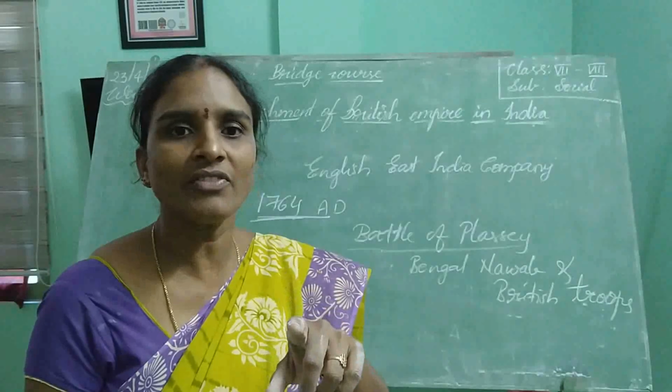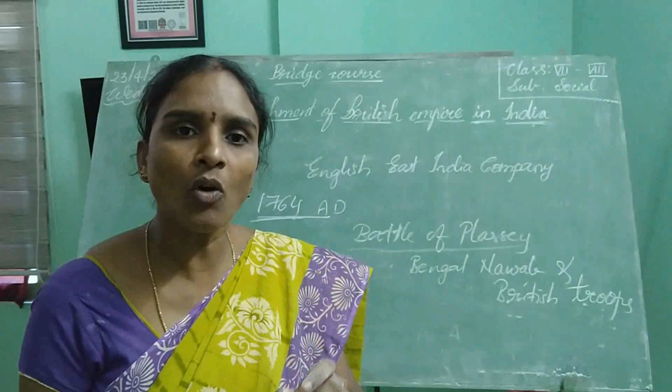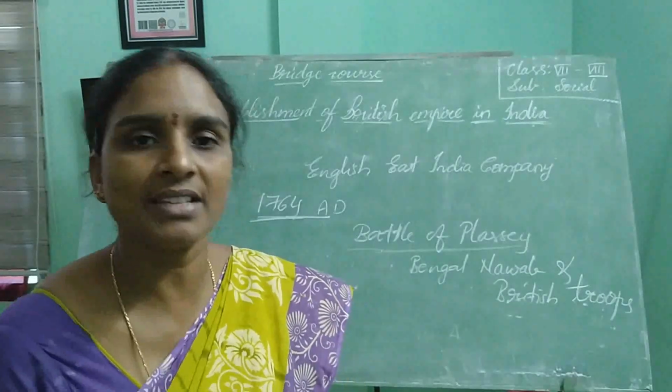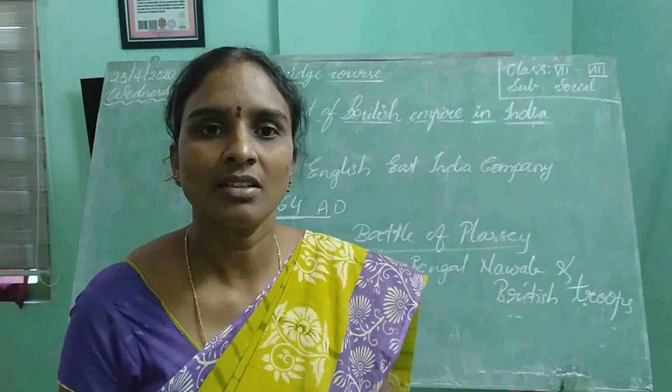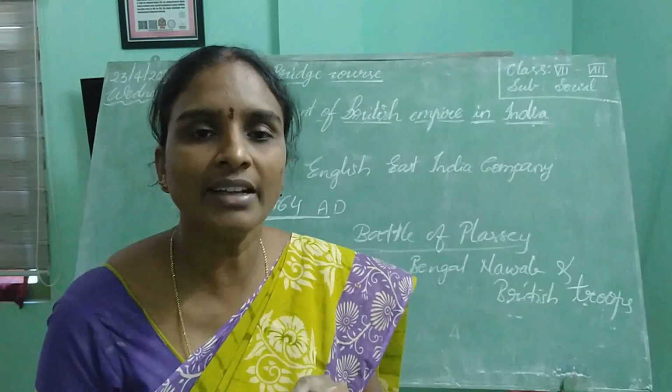Like that, one person who acquired more wealth from the Indian rulers is Robert Duplex. He got more territories.